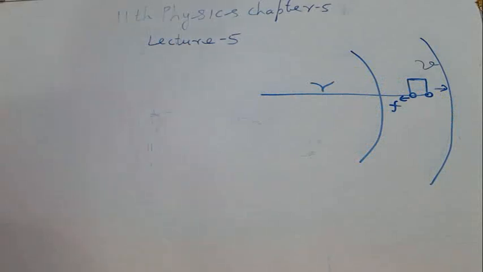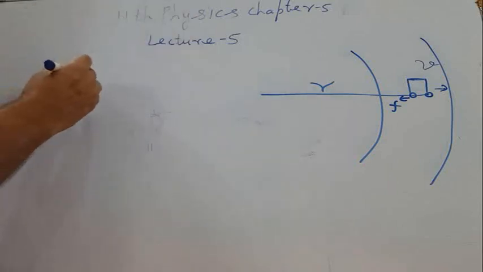So now there will be two forces. One will be force of friction toward the center of the circle, and second will be centrifugal force, which will be just opposite to this force. If this inward force, that is force of friction, is equal to or greater than the outward force, then the vehicle will remain in the track. This force of friction is self-adjusting. It will adjust up to a certain limit. So the force toward the center, you can say centripetal force, should be equal to or greater than the outward force.